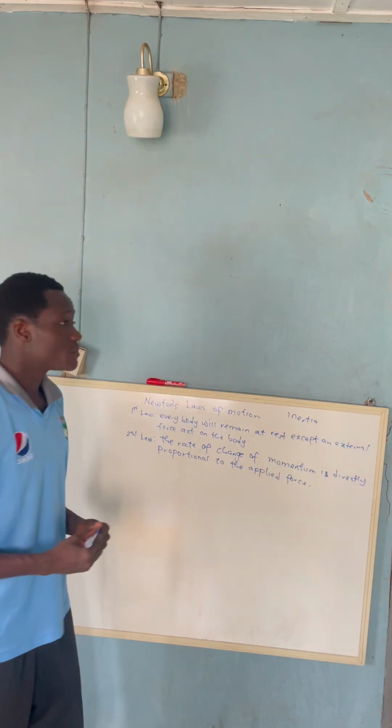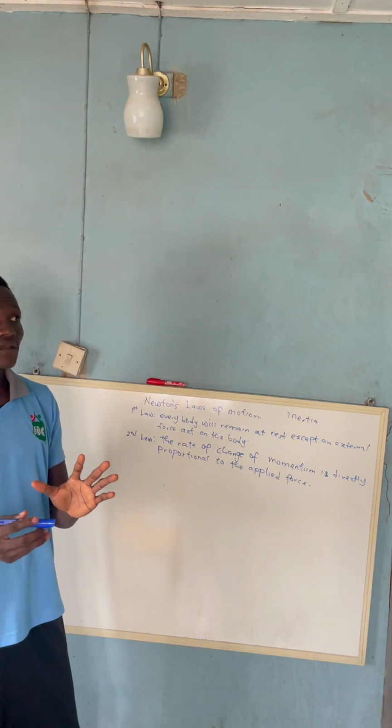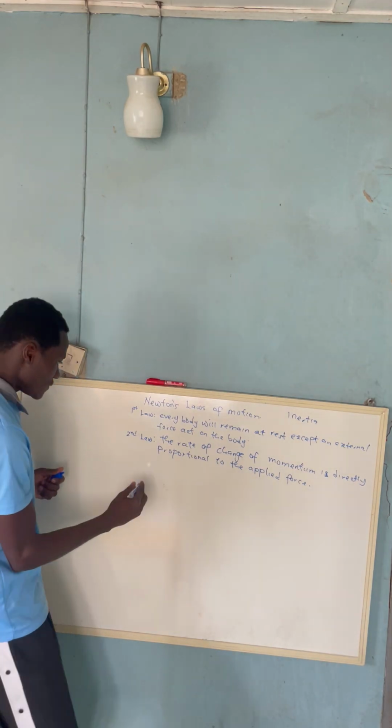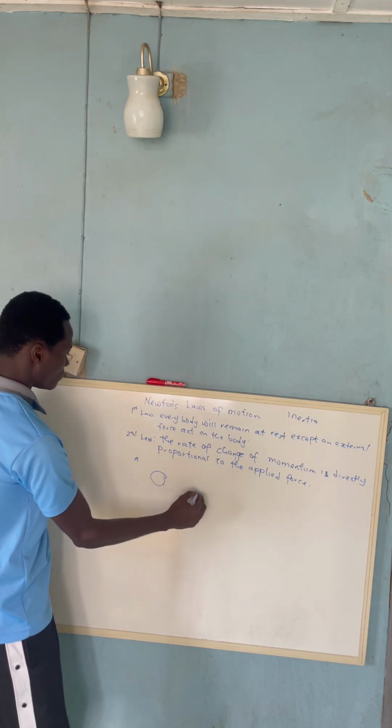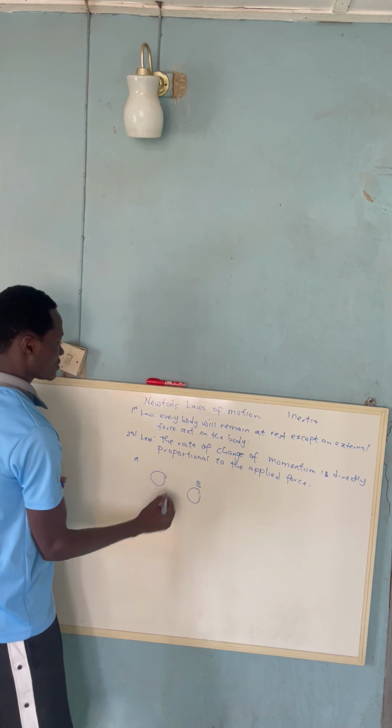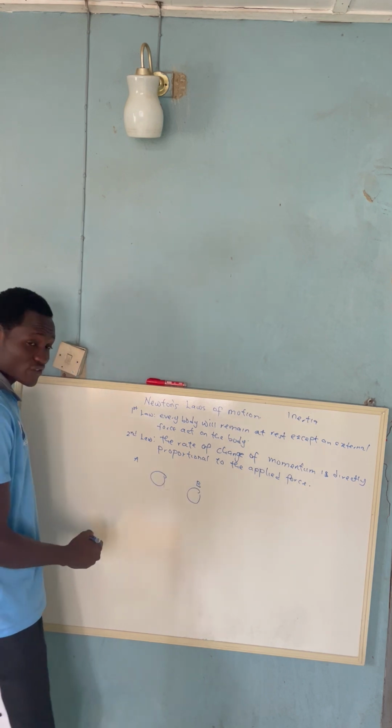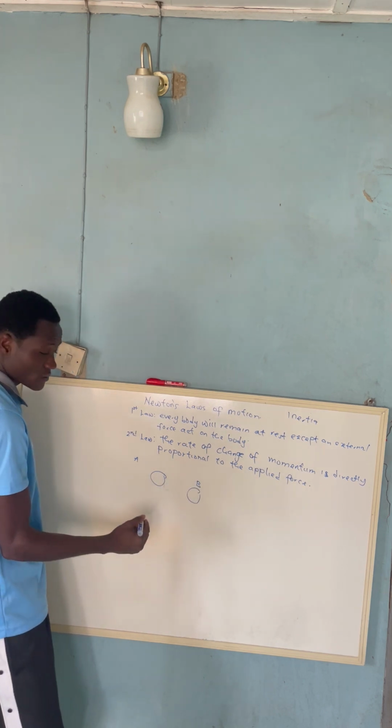Now, for example, let's say I have two balls, this ball A and this ball B. These two balls both have the same mass.